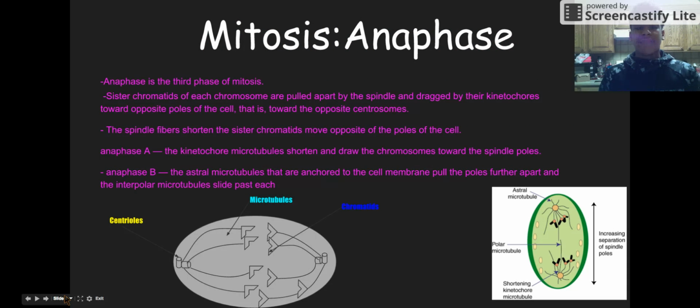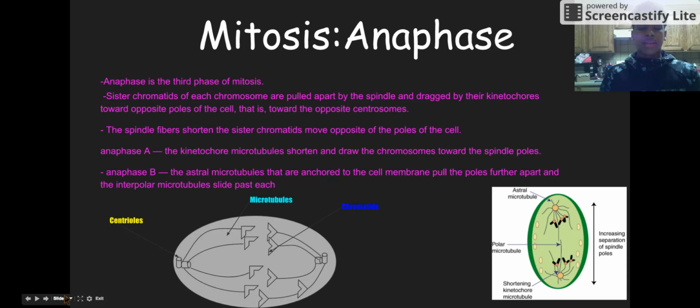Mitosis, anaphase. Anaphase is the third phase of mitosis. Sister chromatids of each chromosome are pulled apart by the spindle and are dragged by their kinetochores toward opposite poles of the cell, that is, toward the opposite centrosomes. The spindle fibers shorten and the sister chromatids move toward opposite poles of the cell.